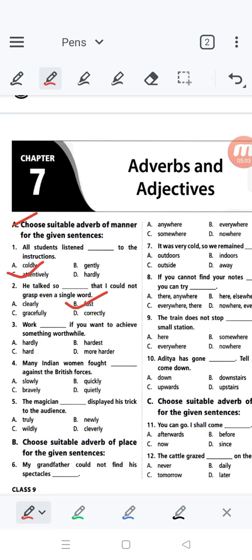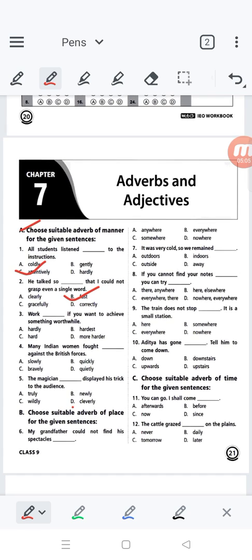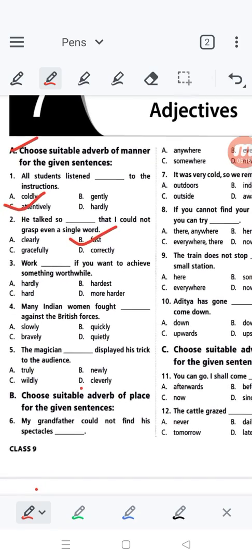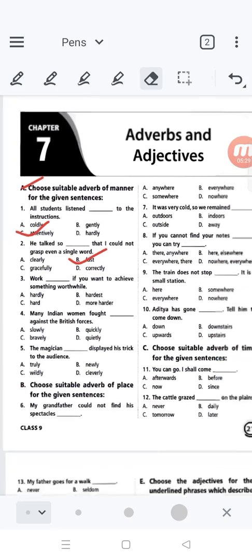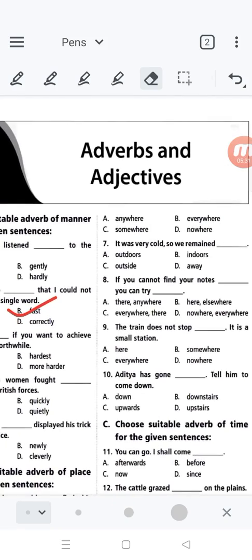Let me take the second type. Question B: choose the suitable adverb of place for the given sentences. Let me take question number 6. My grandfather could not find his spectacles dash. The options are anywhere, everywhere, somewhere, nowhere.